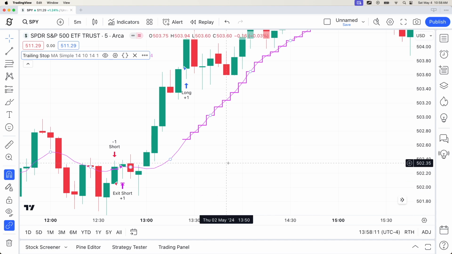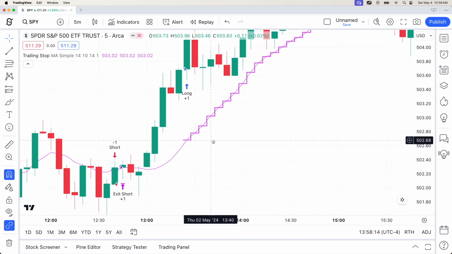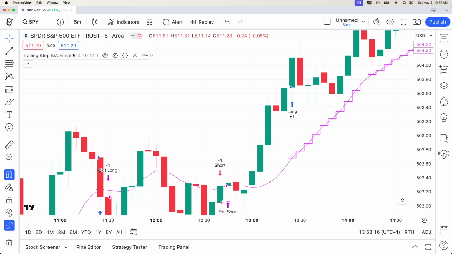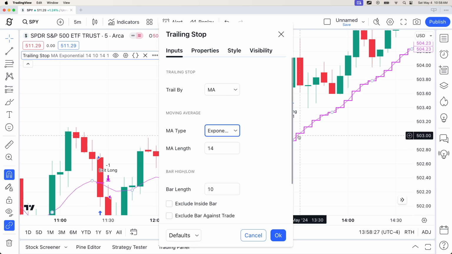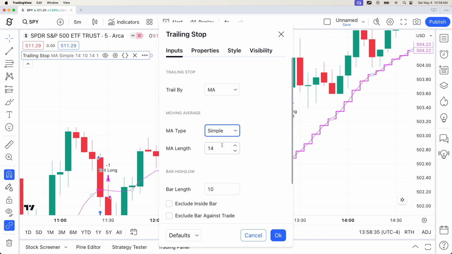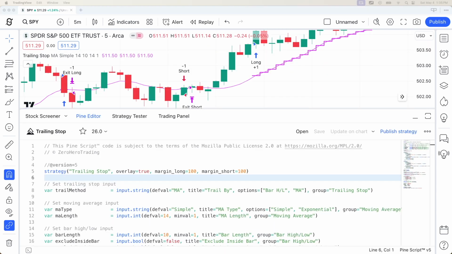Currently, we are following the simple moving average. So let's move it a little bit on the side and play with the settings. So simple moving average, let's change it to exponential. And as you can see, now we are following the exponential moving average. Changing back and forth. Looks good. We did it.